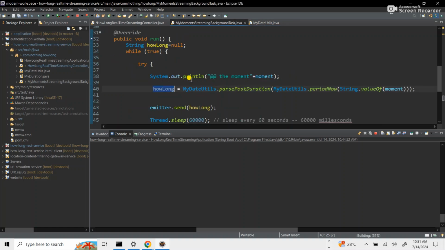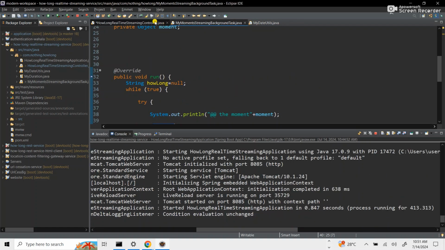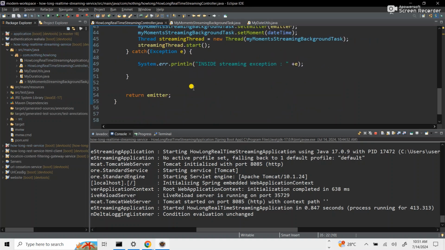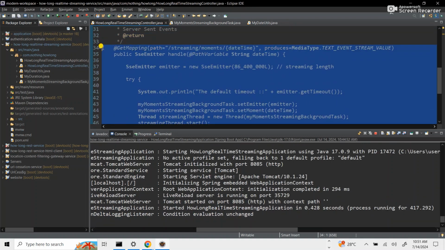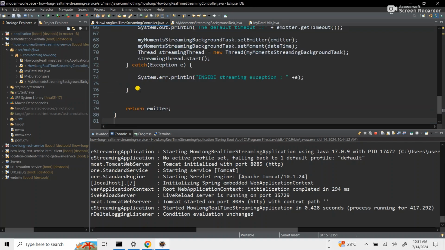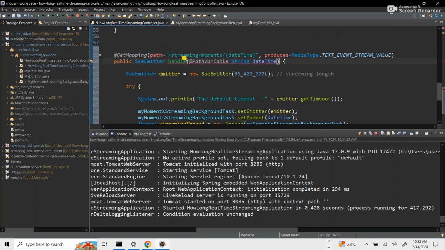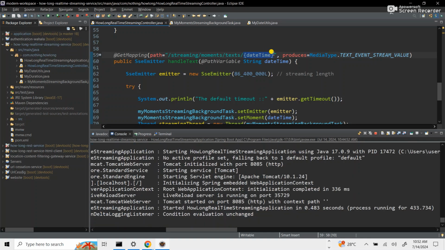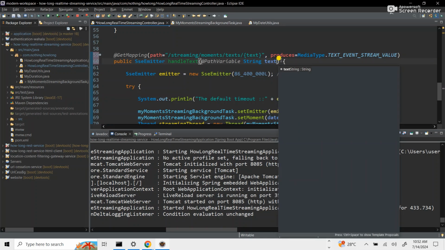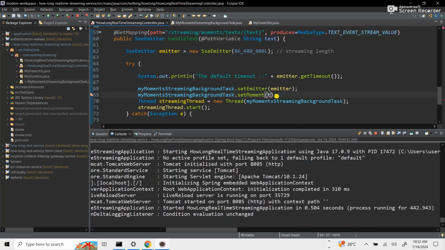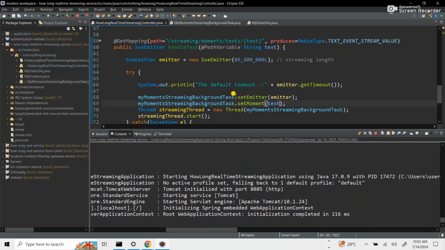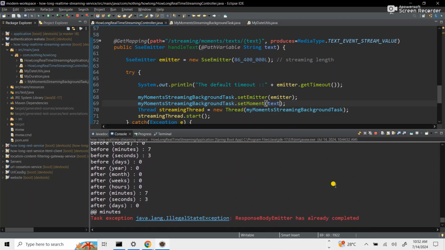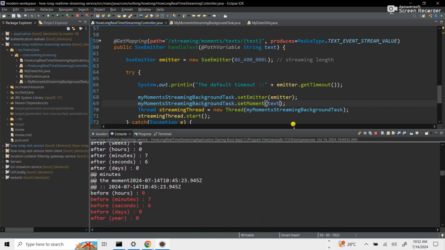Before we go, the takeaway I want us to look out for here is the server side event. So what's a server sent event? Sorry. I'll copy this, and I'll create another server sent event. This one will handle text, so we are streaming text, and then we'll pass this as text. So what we are going to do now is create a text streaming background task, and we will explain this one later on.